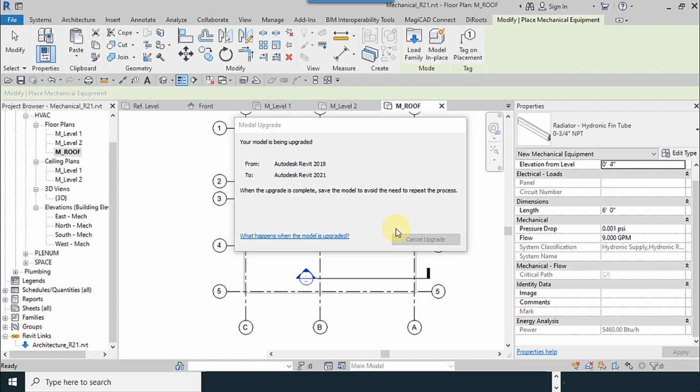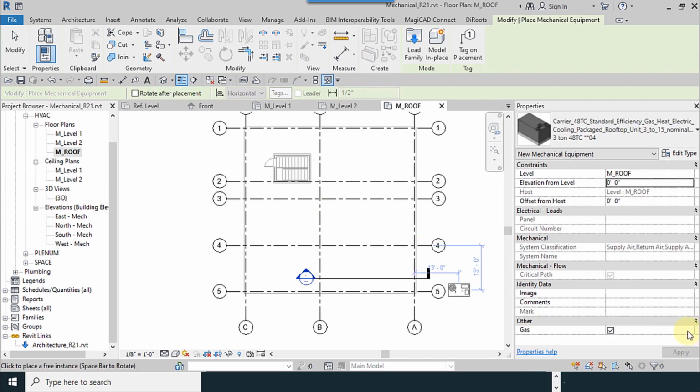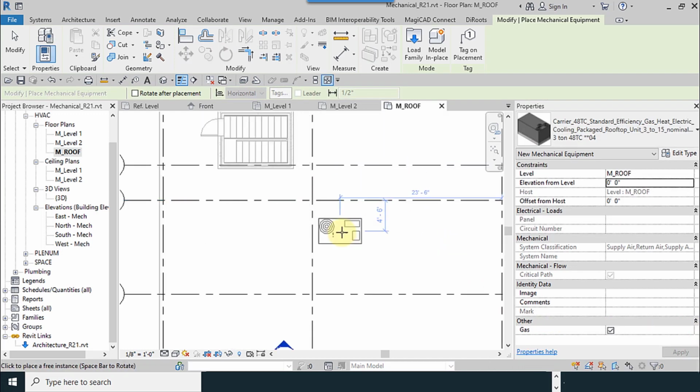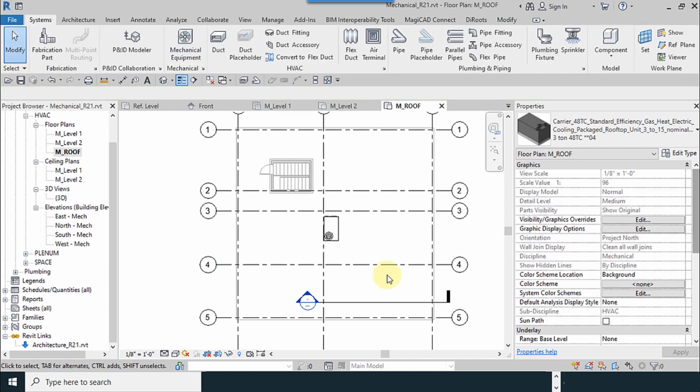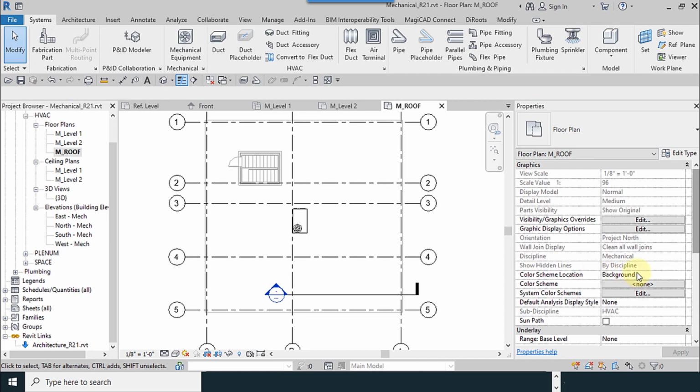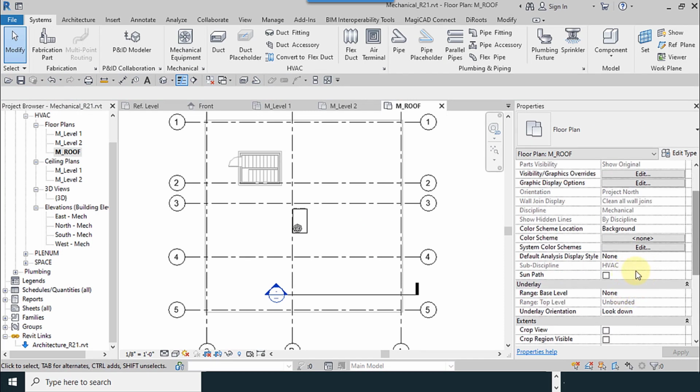Okay, open. Wait, exactly like this. Where we put it is the best place for it. So I go to underlay section, then select level 1 for base level, and roof for top level.